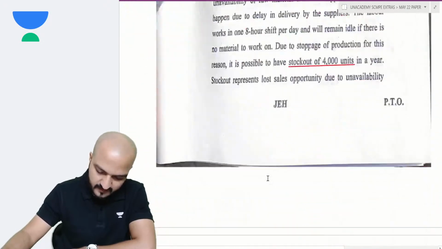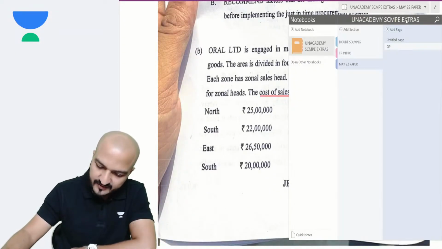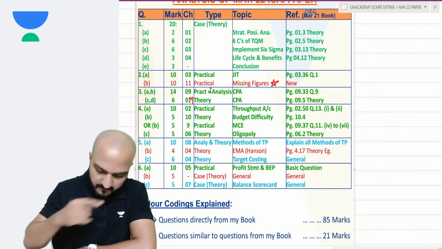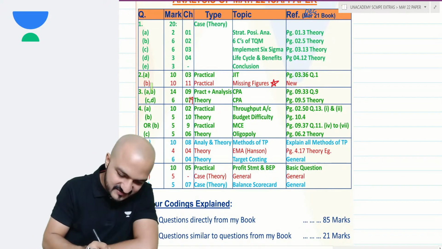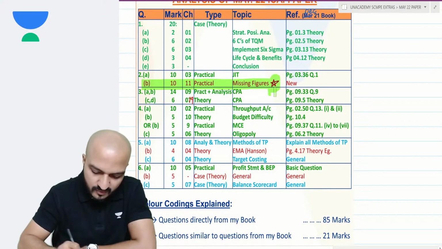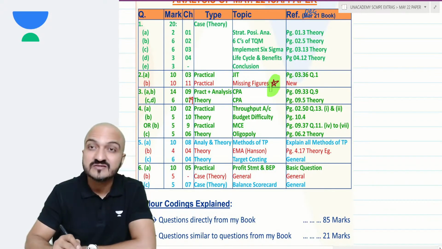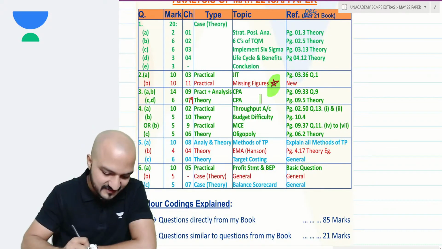Anyways, that was question 2 part A. Then question 2B, I told you, is regarding standard costing. Question 2B is the standard costing question, and I said that this I will be discussing tomorrow because I expect you to stay live tomorrow also. And anyways, we may not have enough time for discussing that today.